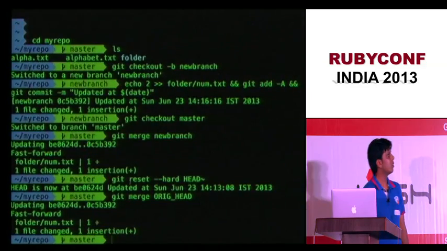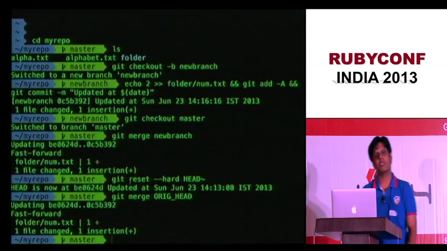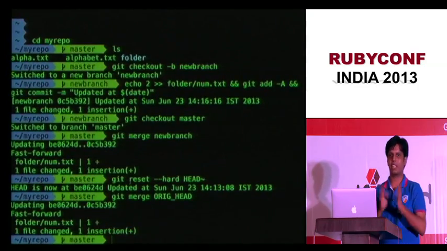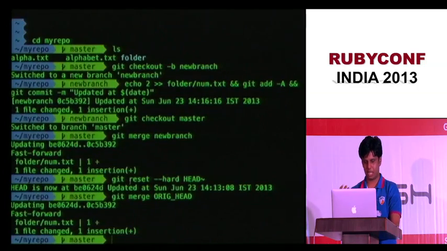And so what do we do now? What about if our branches diverge? So right now it's a fast forward merge. What if I commit something in the master branch and commit something in the new branch, and then I try to merge because both have diverged? So let's see what happens then.